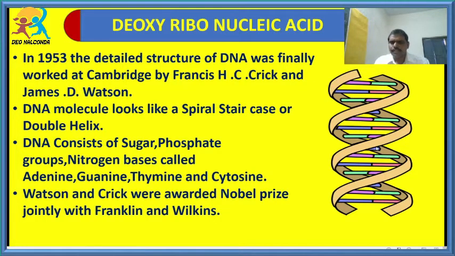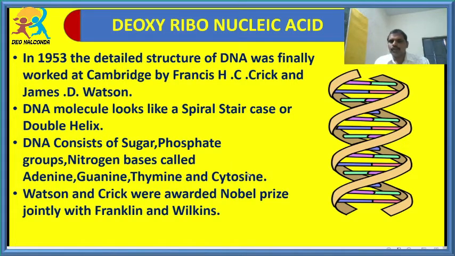Actually, this DNA consists of chemical compounds like sugar. The sugar is deoxyribose sugar, and it also contains phosphate groups, that is PO4, and also nitrogenous bases. What are the nitrogenous bases? One is adenine, one is guanine, one is thymine, and the other one is cytosine.